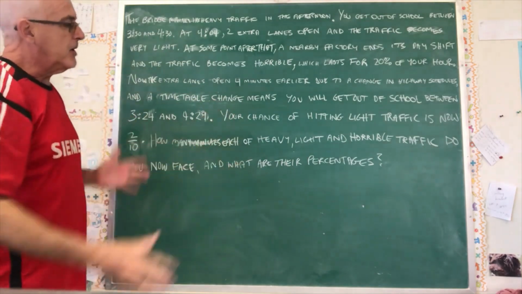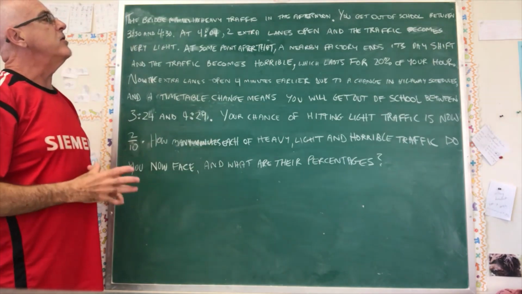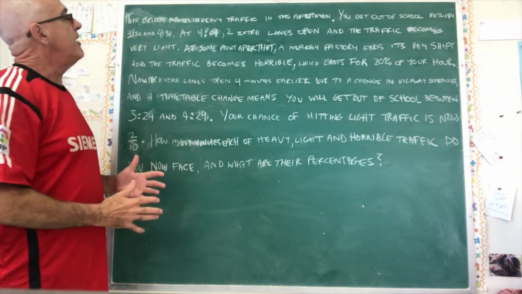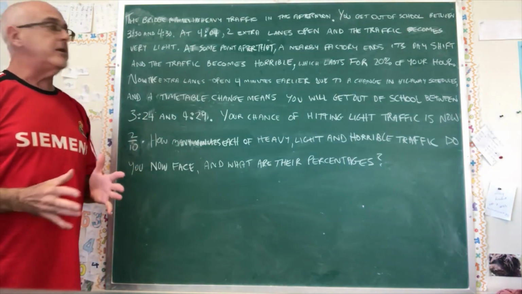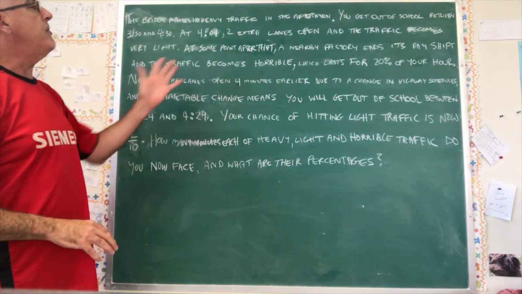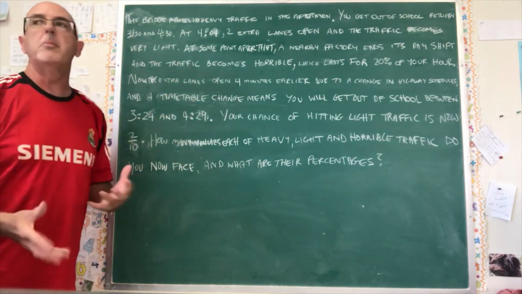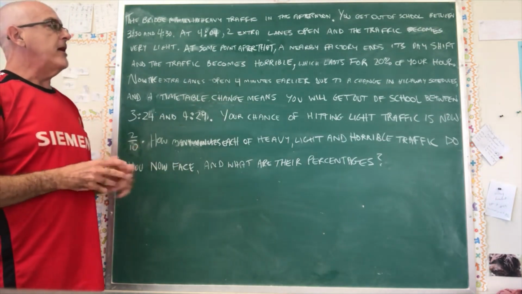I'm going to read the question just to get started. So the bridge normally has heavy traffic in the afternoon. You get out of school between 3:30 and 4:30. At 4:04, 2 extra lanes open and the traffic becomes very light on the bridge. That's great. But at some point after that, a nearby factory ends its day shift and the traffic becomes horrible, not just heavy, horrible, which lasts for 20% of your hour.